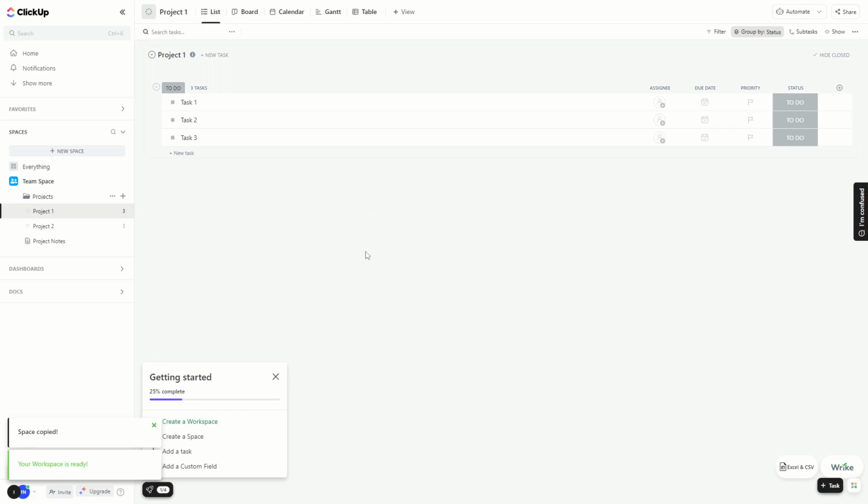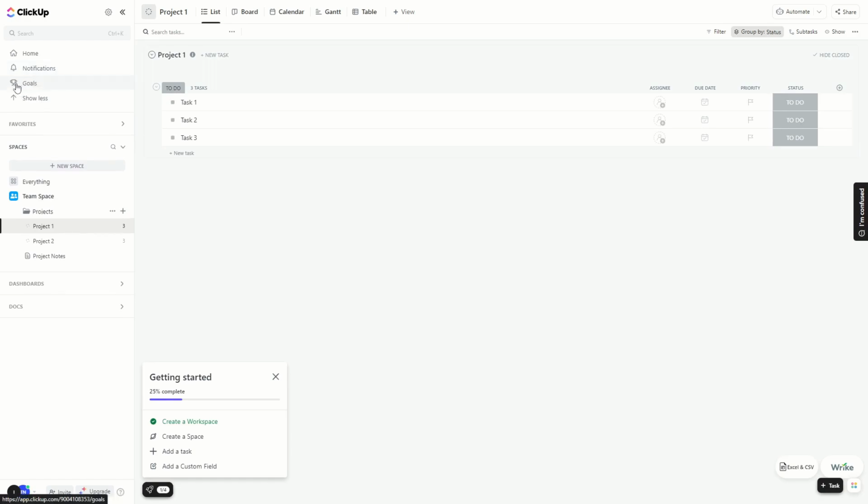So this might look a bit confusing, but it is actually pretty simple. So on the left sidebar you have a button where you can go to home, where you can go to your notifications and also your goals. Below that you have your spaces. So you can see here is your team space with your one project. You can see there are two default projects in here and some project notes, but we can delete that. These are just default ones. And here you have a space for everything basically. Here you have your dashboard, so you have your private one, but you could also create one for your team. And here you have some docs.